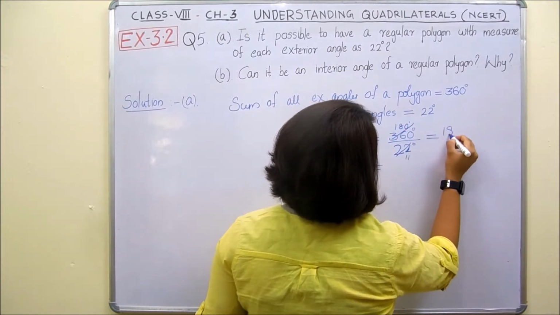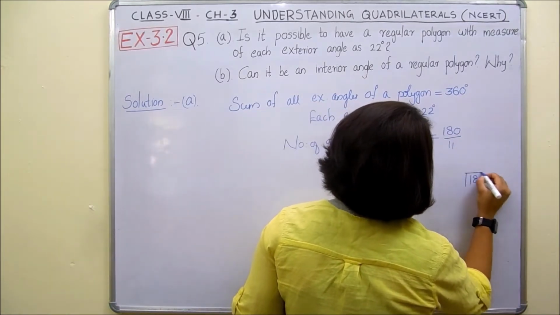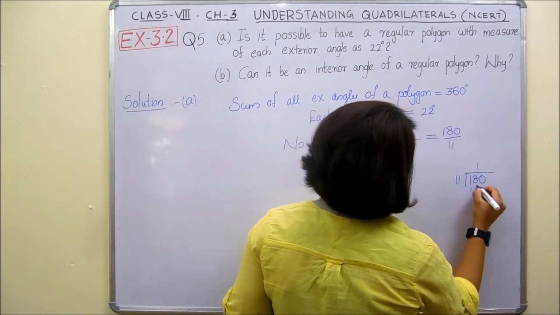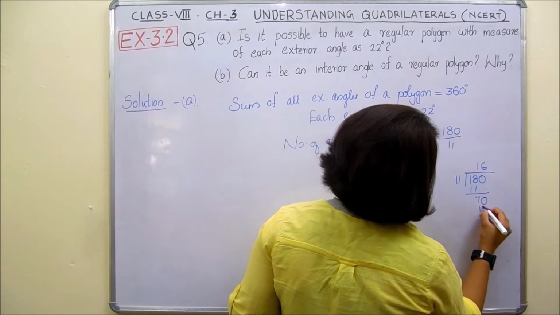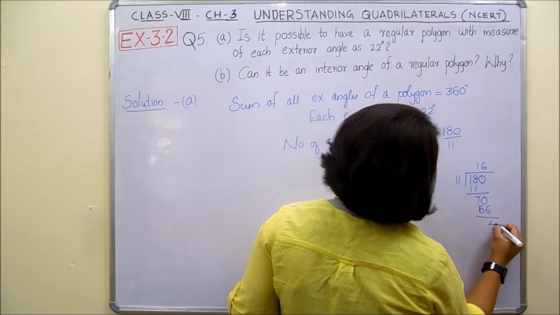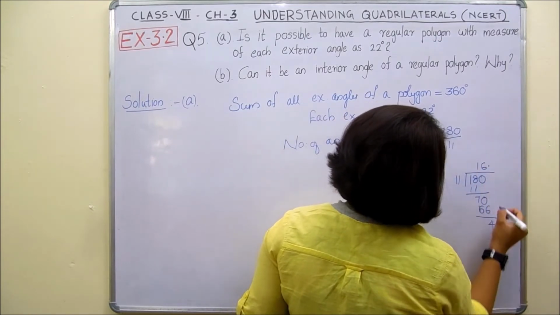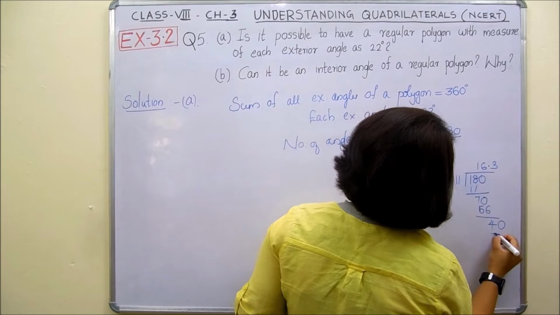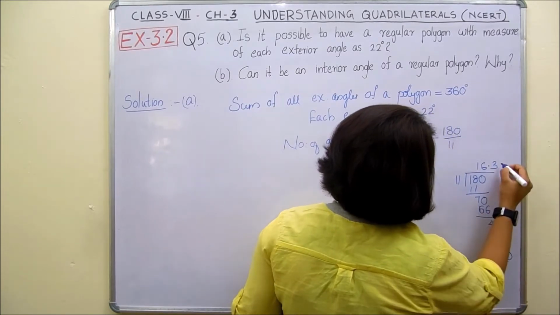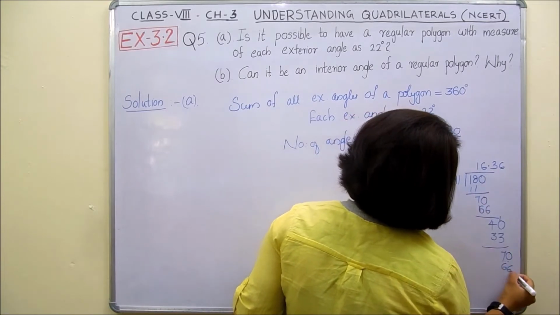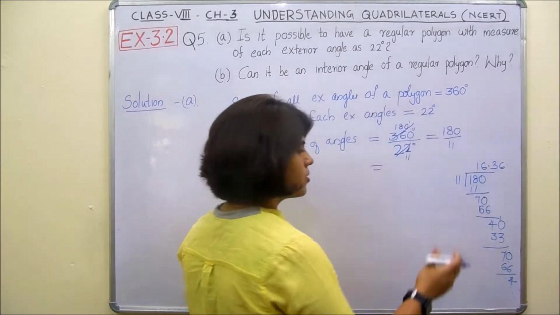Then 180 divided by 11 means what? Okay, let us divide 180 by 11. 1 11s are 11, then 70, 6 11s are 66, then 4, then we have to put a decimal here, then out of 40, 3 11s are 33, again 7, and we have to put 0 here, then 6 11s are 66, again 4, and this will go on.